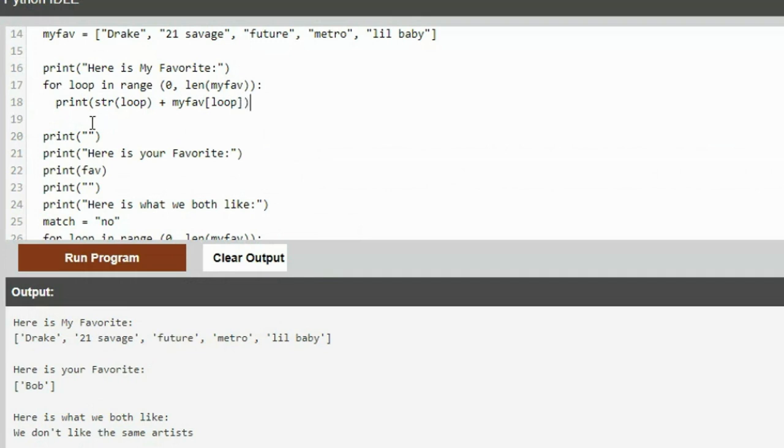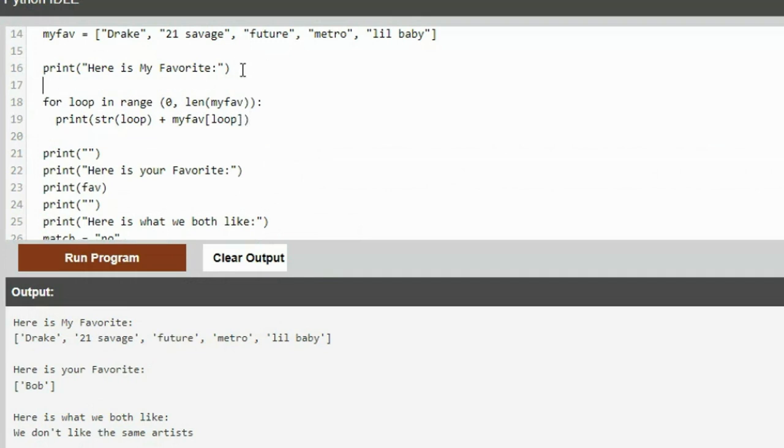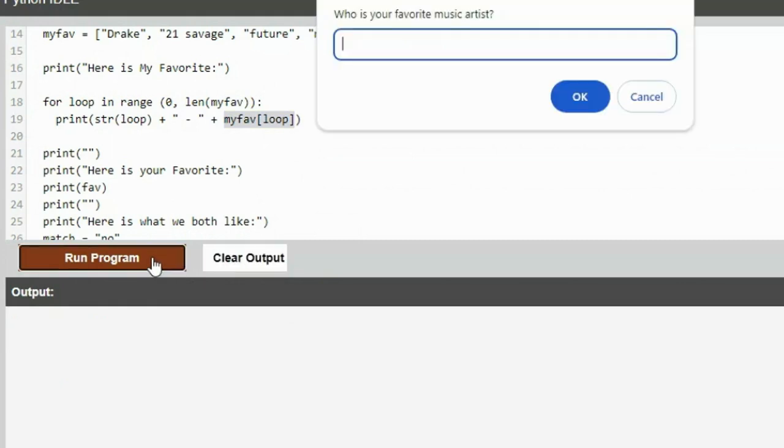So this will go through the loop. We're going to separate it so we can see all that. Let's go through the loop, starting with item 0, which is how Python counts, and it'll go however long your list is. It will print the loop number plus, I probably have to put a space in there so it's not jammed together, so we'll put a dash in there, plus whatever the item is. So let's run it and see how that works.